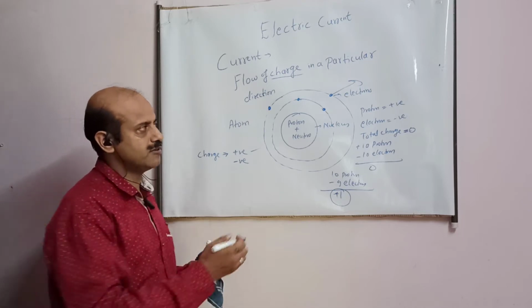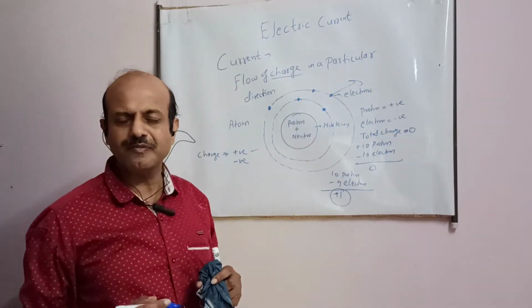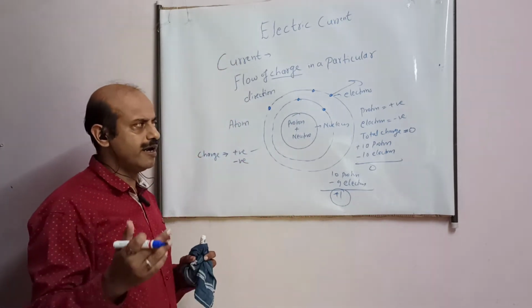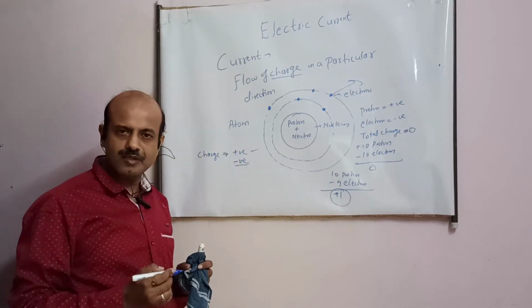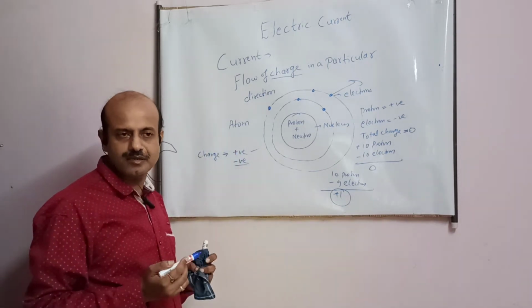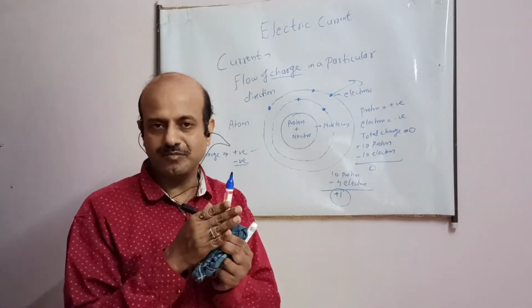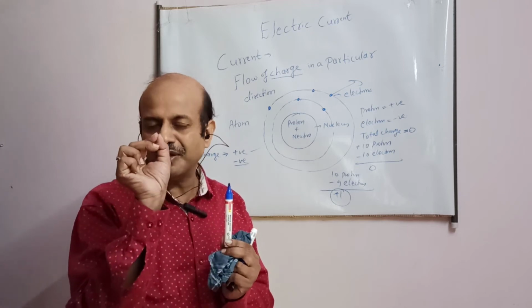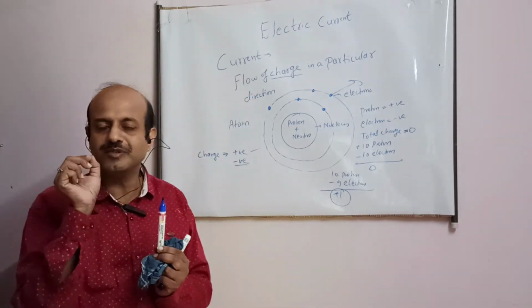Now just the opposite. Suppose some electrons are added from outside. There are different mechanisms by which it can happen. You will see them in higher classes. When electrons are added, it will become negative charge. This is the meaning of positive and negative charge. If I say this pen is negatively charged, it means it has extra electrons, more electrons than the number of protons. And electrons and protons are the smallest entities which have charges.